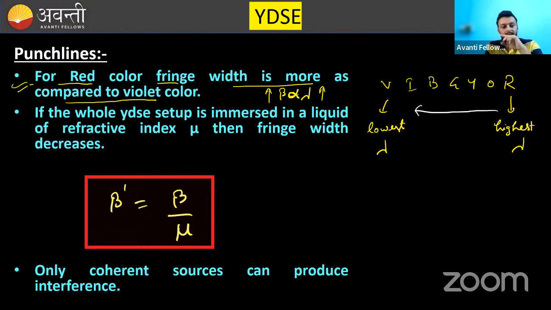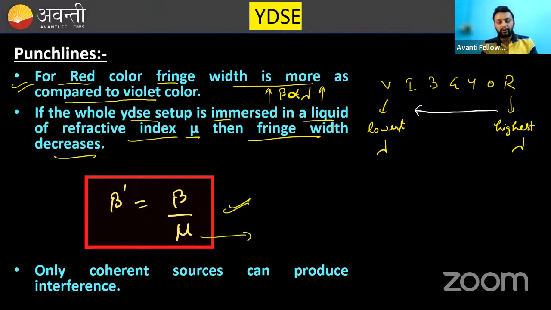Second punchline is also very important. If the whole YDSE setup is immersed in a liquid of some refractive index mu, then fringe width will decrease. The new fringe width beta dash is equal to 1 by mu times beta. Again, a punchline, mark it in a box. Beta dash is equal to beta by mu, where mu is the refractive index of the liquid in which it is immersed.